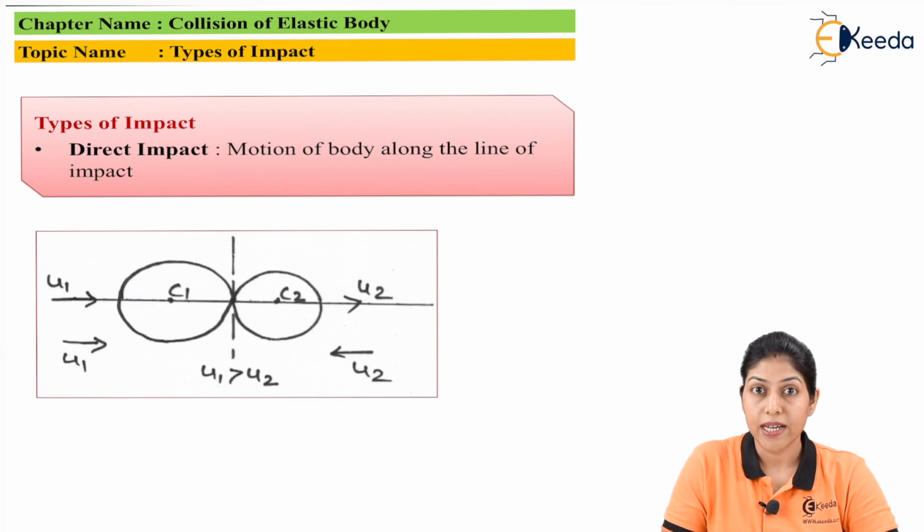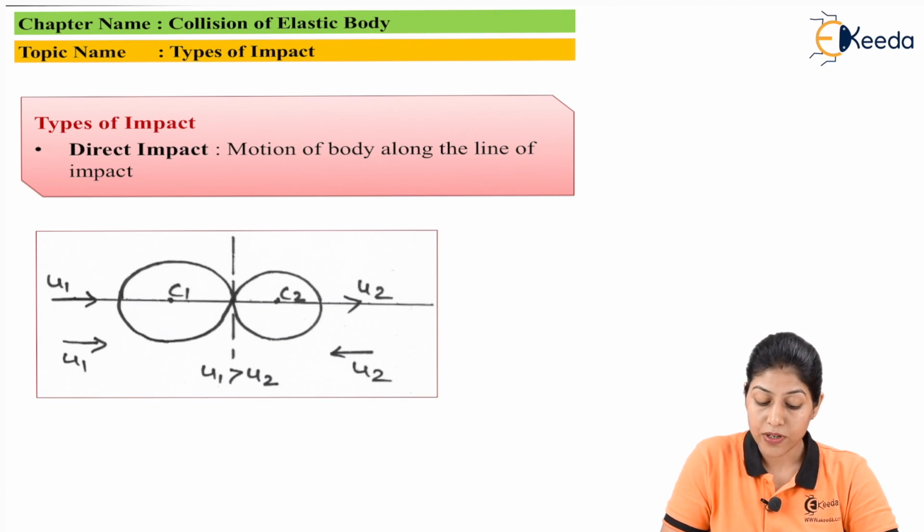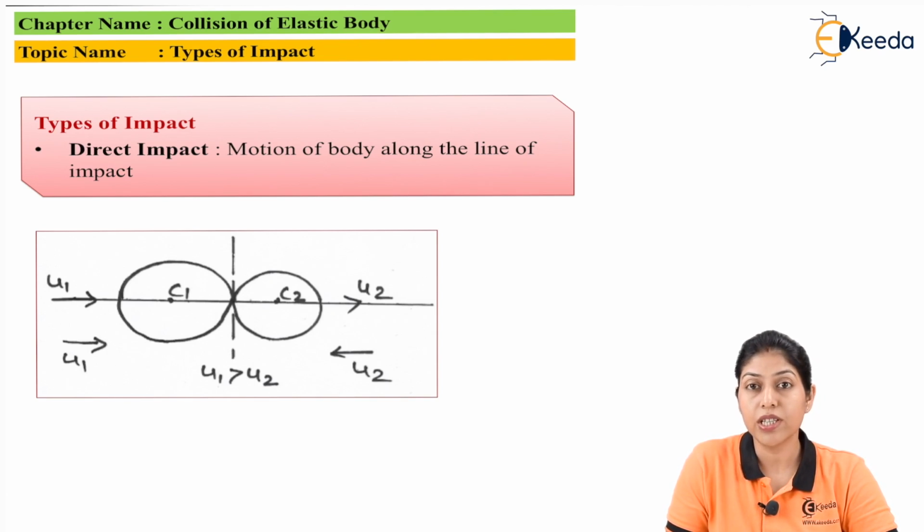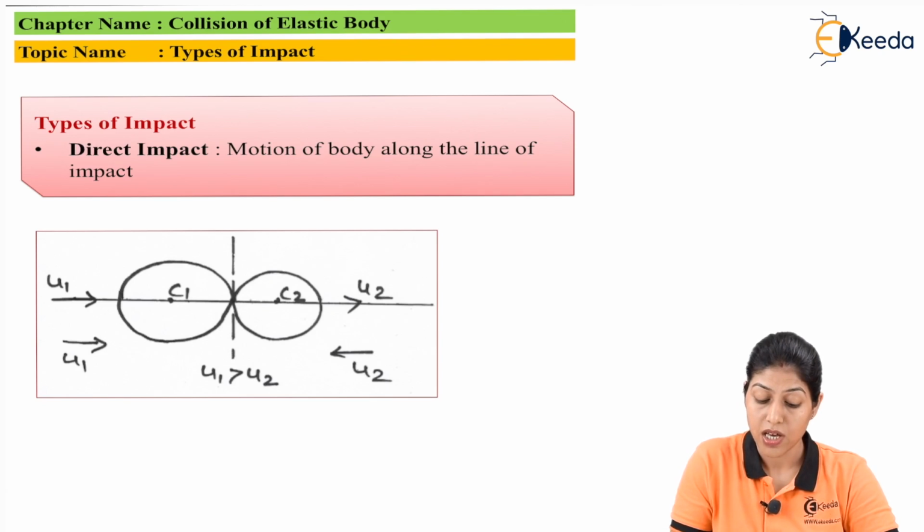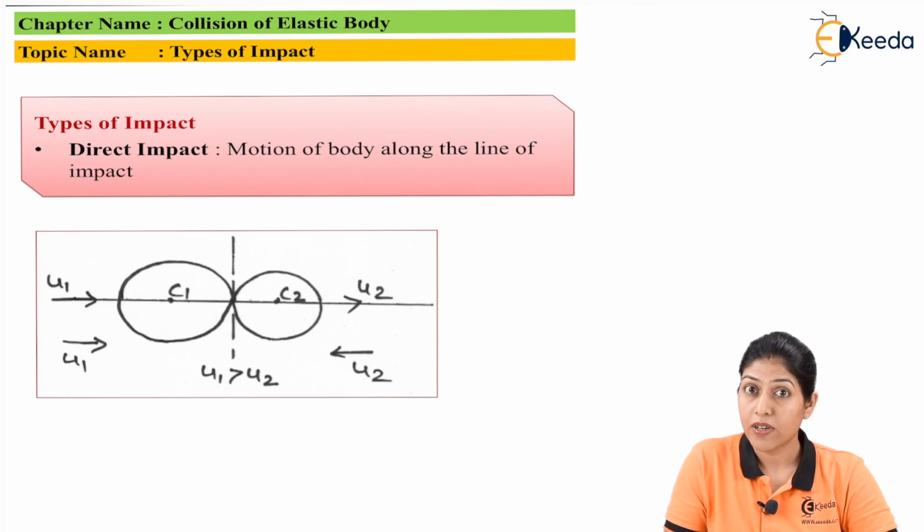So direct impact we can define when two bodies are in motion with different velocity and there is a collision. We are considering for these two bodies an impulsive force is produced after collision, and after collision the bodies are changing the velocity, that is final velocity. So according to those final velocities, we can define the direction of motion of those two bodies. So motion of the body along the line of impact we consider as the direct impact. If two bodies are moving along the line of impact only, this motion or this impact is called direct impact.